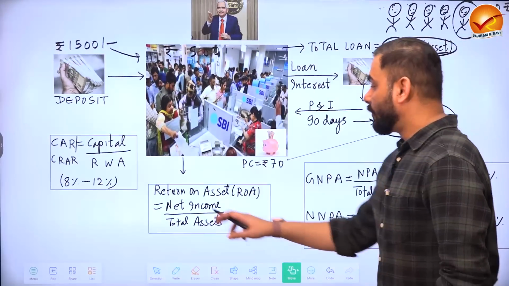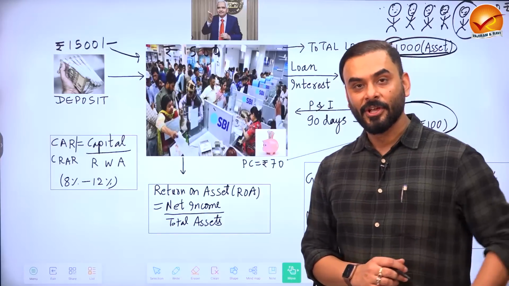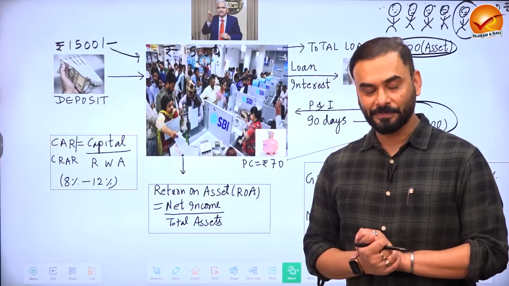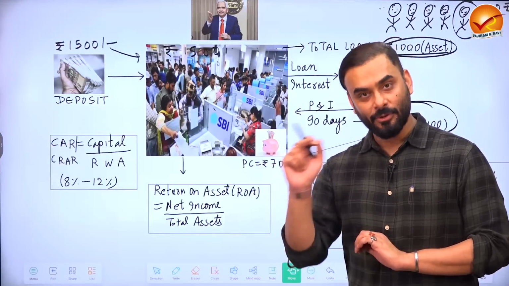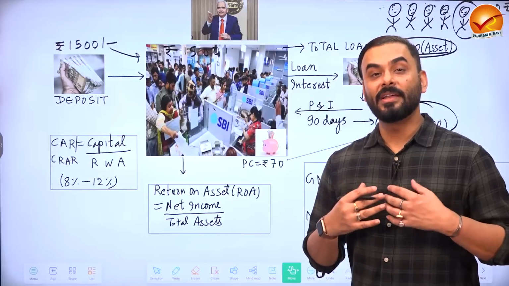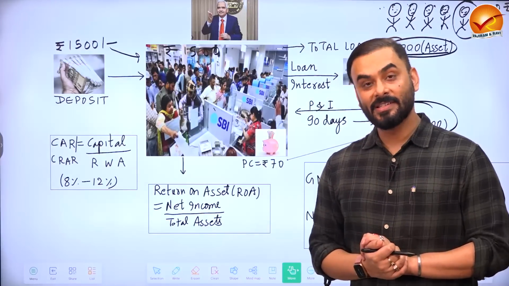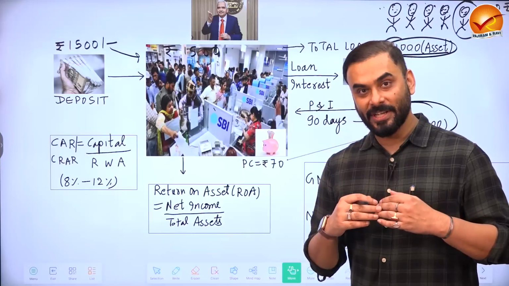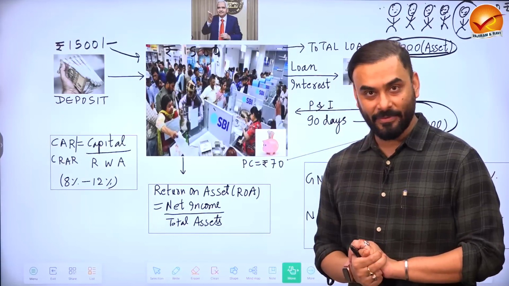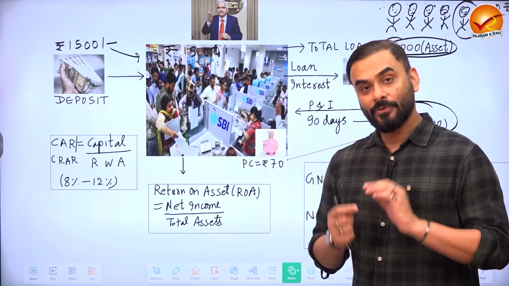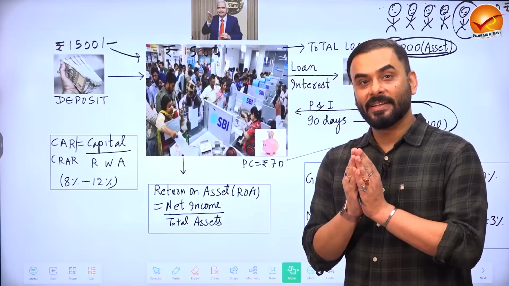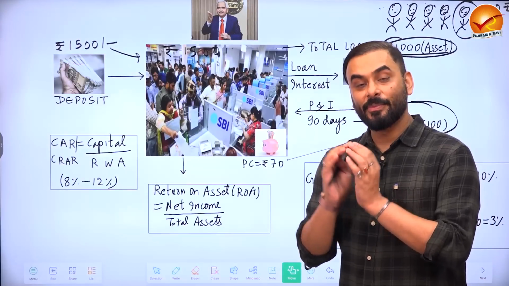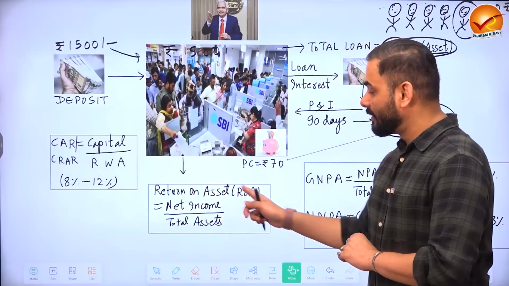Now let us look at the concept of return on assets. So guys, suppose you are a factory owner. In your factory, you bought a new machine. Whenever you buy a new machine, that is called an asset. What is expected from you? That whenever you buy a new machine, it will lead to an increase in the income of your factory. So whenever you buy a new asset, people want to see how much is the increase in income. That is called return on asset.